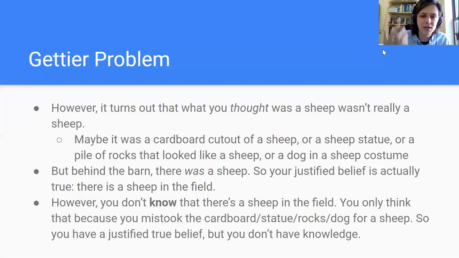Knowledge can't just be justified true belief. In this case, you have a justified true belief, but don't have knowledge. So there's some condition out there that you're not meeting that must be necessary for knowledge, because justified true belief is not, it turns out, sufficient for knowledge.